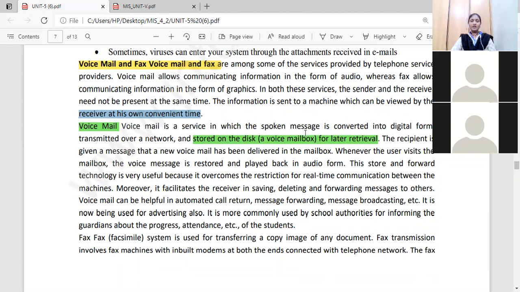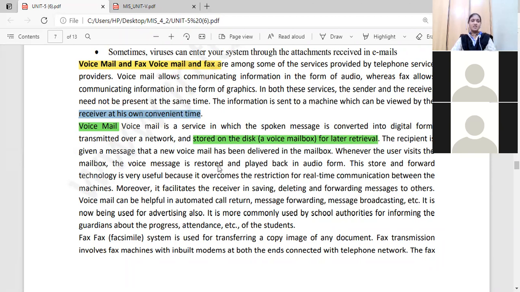Whatever messages we have delivered, whatever things we have conveyed, are first of all converted into digital form, transmitted through the network and stored on the disk, that is, in the voice mailbox, for later retrieval. The recipient is given a message that a new voice mail has been delivered in the mailbox.